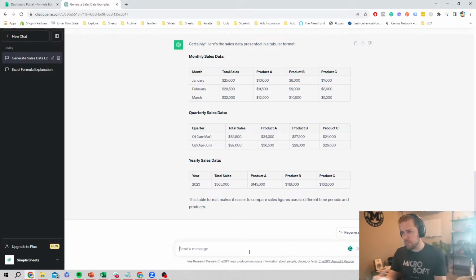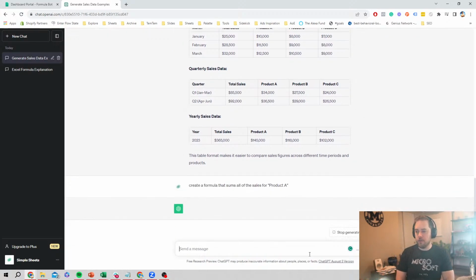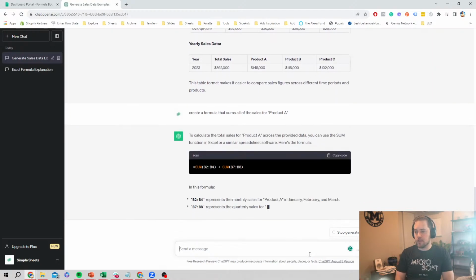So let's just go in here and say, I want to understand, well, we can do some simple ones first, right? So let's just say I want to understand the sum of sales for product A. I just have to ask ChatGPT to make that for me. So I say, create a formula that sums all of the sales for product A. And sometimes it's helpful to put quotes around the product A so it knows what you're exactly talking about, and it'll give you a basic formula, right?